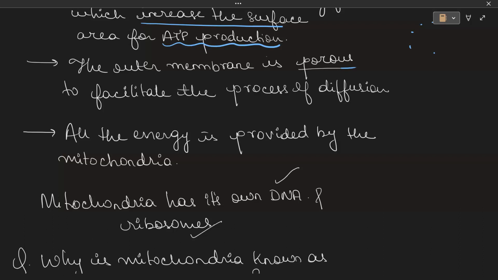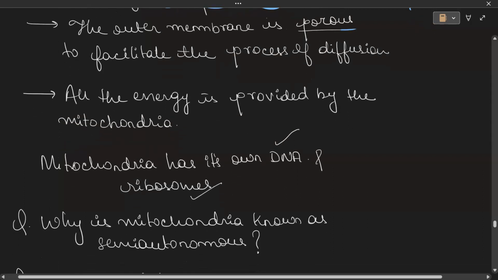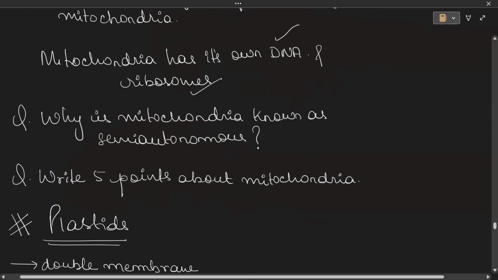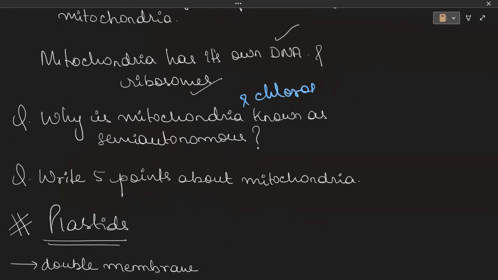The mitochondria has its own DNA and ribosomes. Okay, it has its own DNA, like how the cell has its own DNA. Same way, the organelle contains its own DNA and ribosomes. Now, always remember that the mitochondria and chloroplast are known as semi autonomous organelles. Why? It is because they contain their own DNA, they contain their own ribosomes.